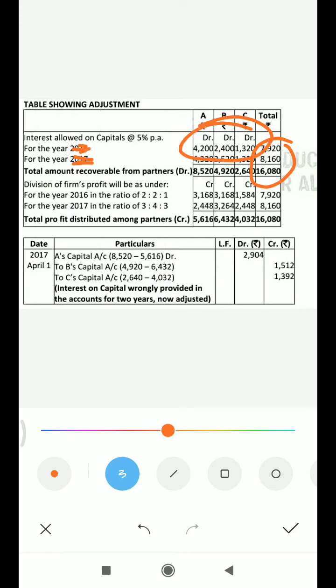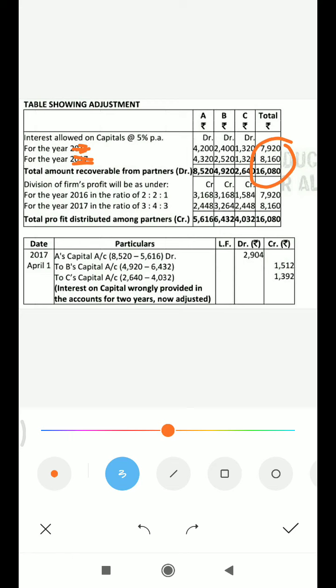Interest on capital for 2017 and for 2018, both amounts are given in your question. Okay, and after giving the interest on capital, we will distribute this amount according to the P&L ratio of the partners, that is 8520, 4920, 2640.